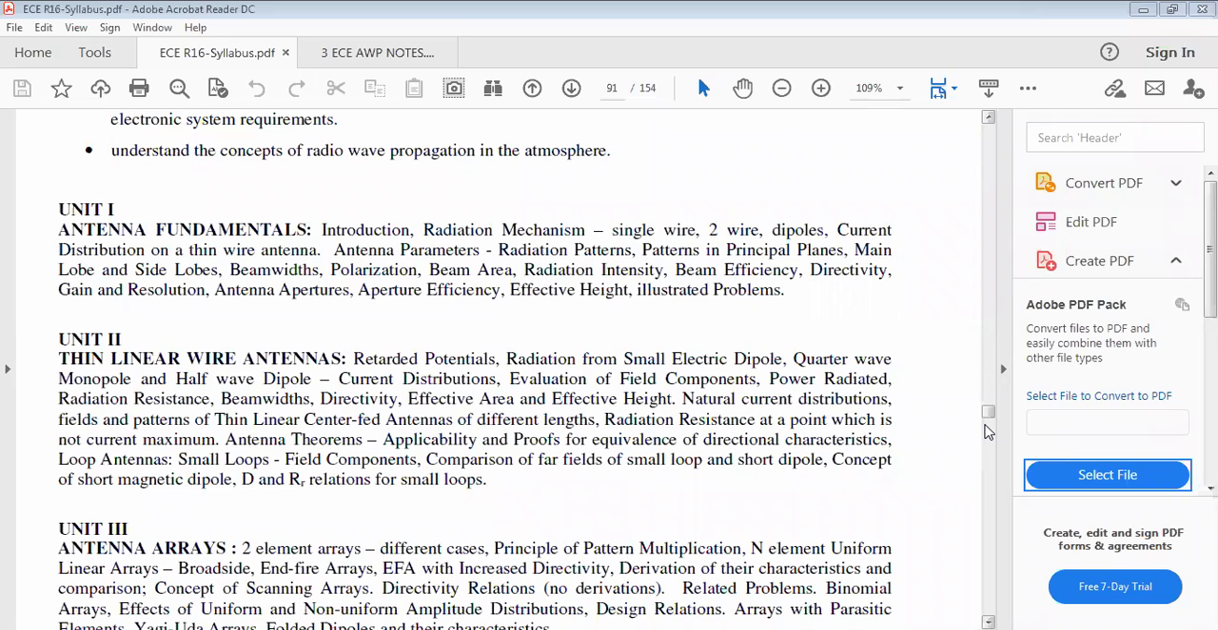From unit one we learn the antenna fundamentals. What are the antenna fundamentals? What is meant by antenna? How do we define antenna? Different ways are available to define antenna. Why? Because antenna is a piece of wire. That is the basic definition.